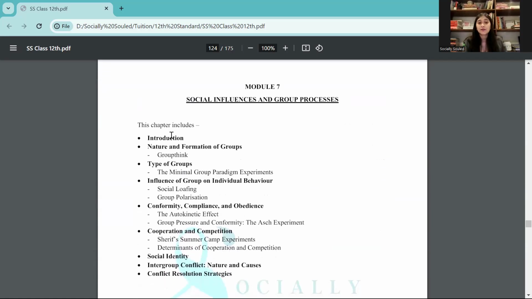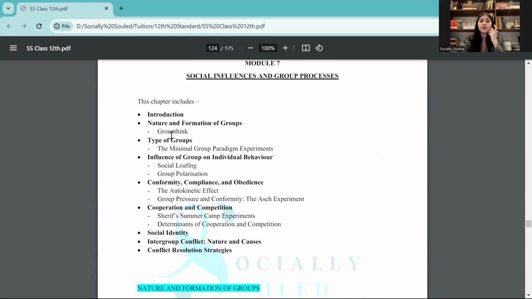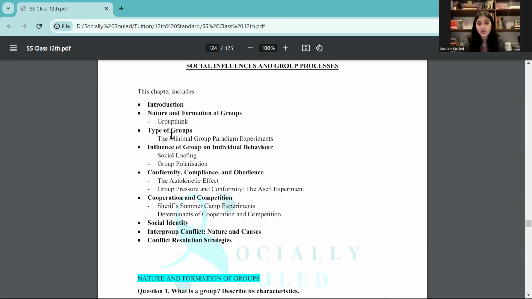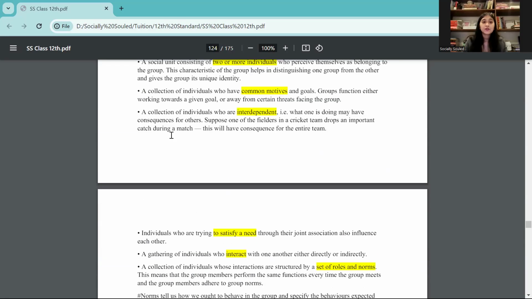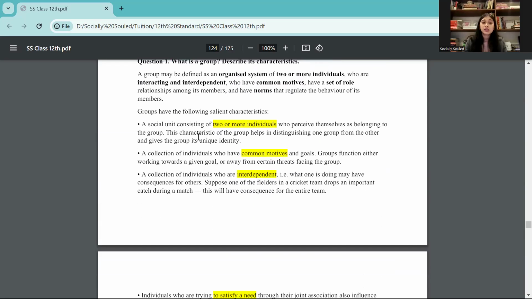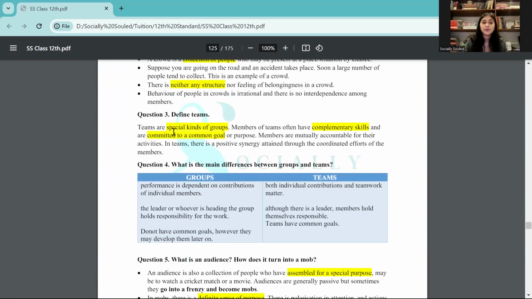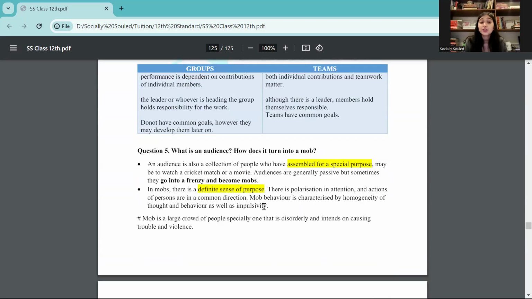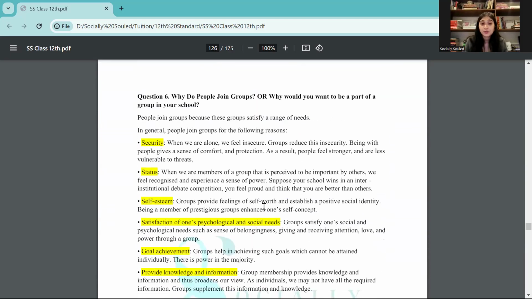Then you have your chapter 7, that is social influences and group processes. So here you need to understand number one, the kind of questions will be very similar to the previous, that is attitude formation and change. Here again, you have very specific objective questions that you can find. Like for example, you can have what are the characteristics of a group, or here you have the difference between groups and teams and also the difference between audience.